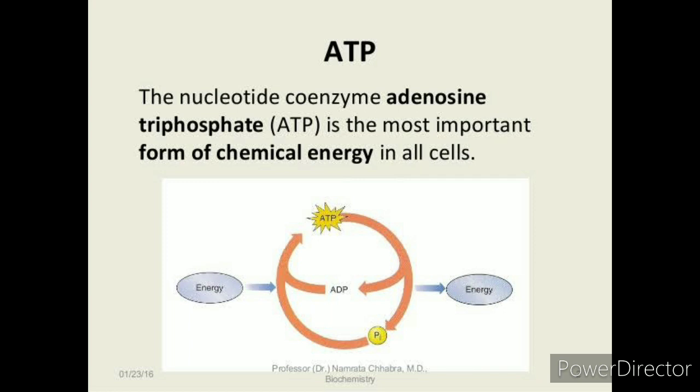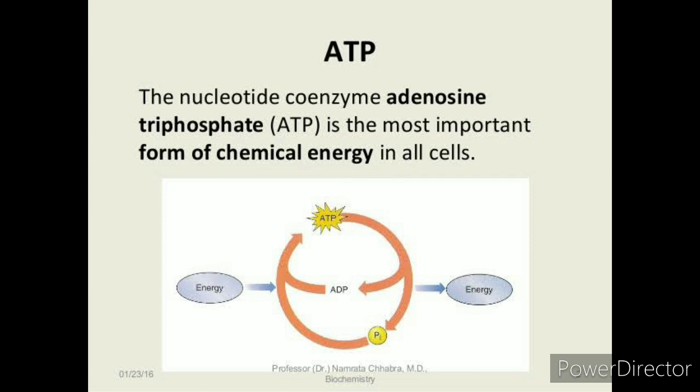The answer is that it is a very simple process to store energy in the bonds of ATP as well as to utilize the energy from the ATP molecule. Since it is easy to convert the energy from the storage form to usable form in an ATP molecule, the living organisms use ATP as their energy currency.